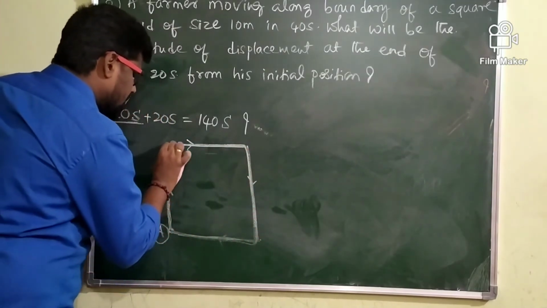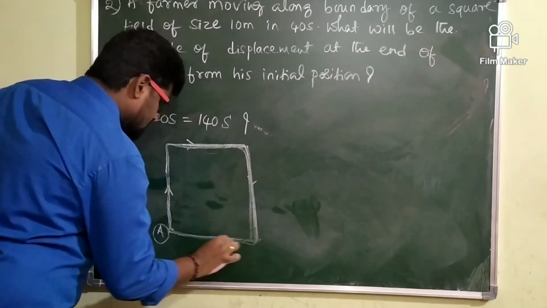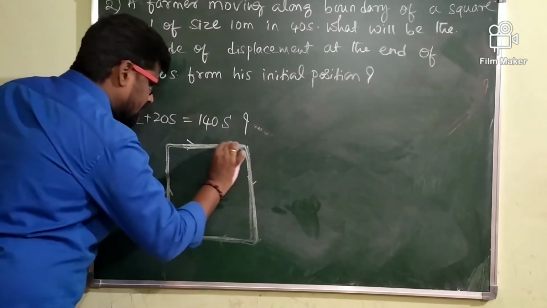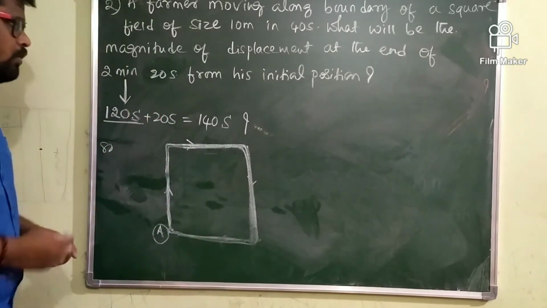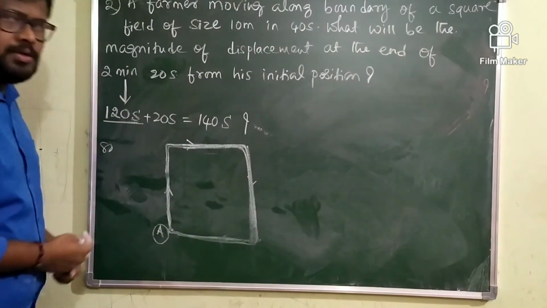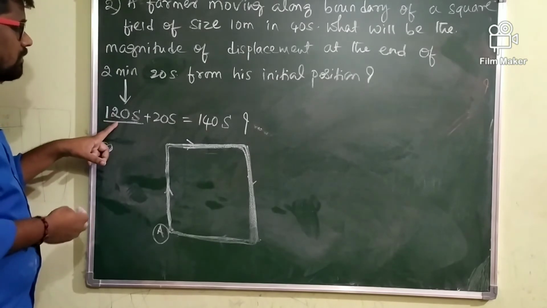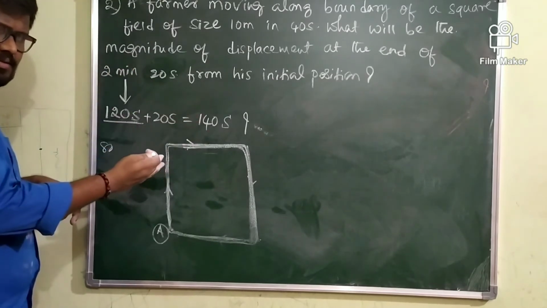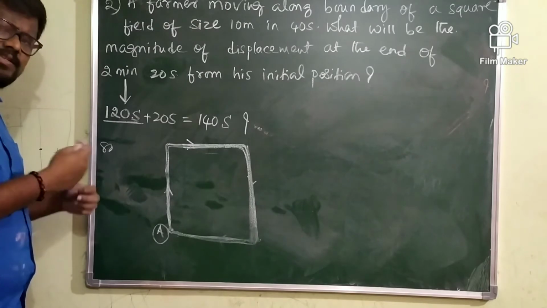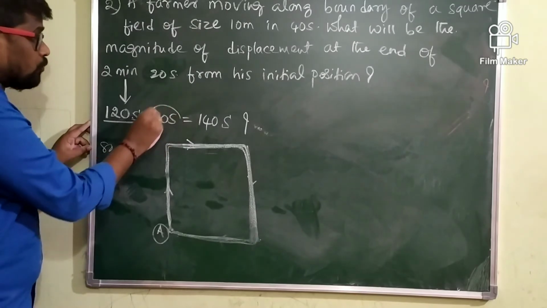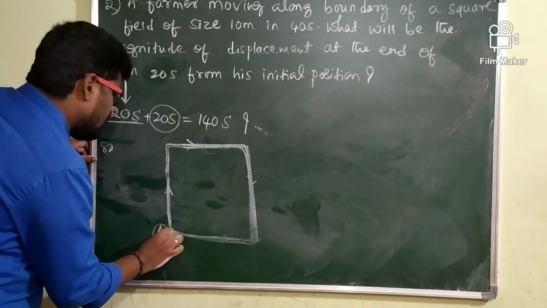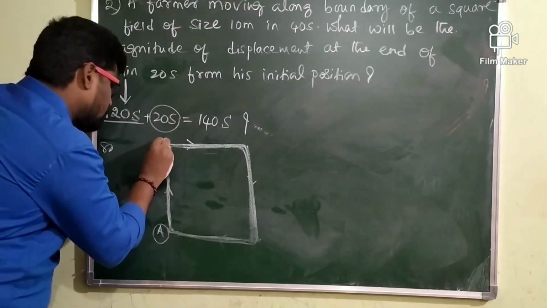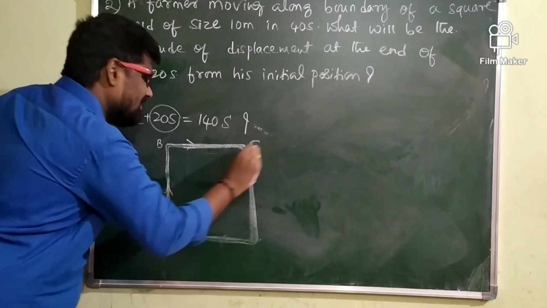He is completing 3 rounds. In 120 seconds he completes 3 rounds and comes to position A. But I want to know his position after 140 seconds. After 120 seconds he has completed 3 rounds, so I am left with 20 more seconds. After 20 more seconds, the farmer will come to position C.